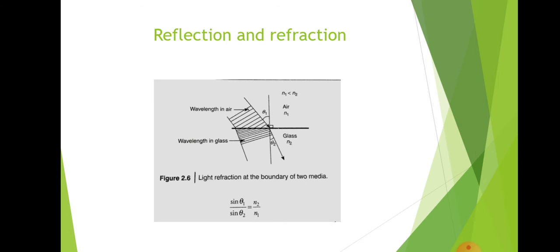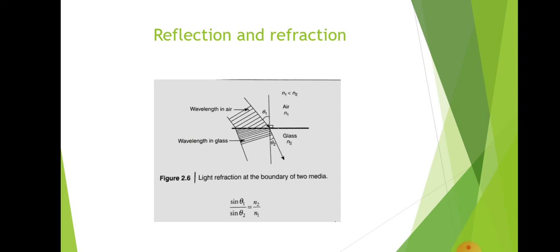When it enters from air to glass, a part of the light ray is reflected back to the original medium and the other part travels into the glass. It is incident on the boundary with an angle of incidence theta 1 and goes into the glass making an angle theta 2 with the vertical.